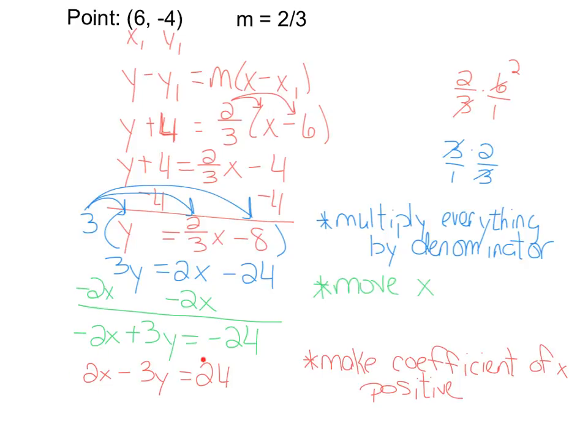So this is standard form. So this is the one that's the biggest pain. We start with point slope form, we move it to slope intercept form, and then we move it to standard form.